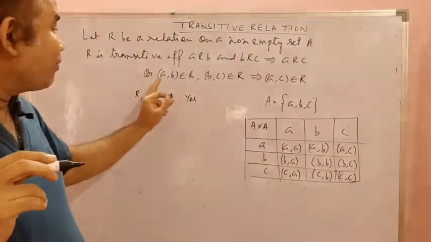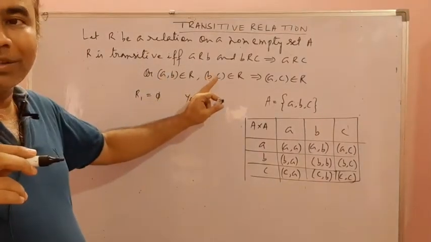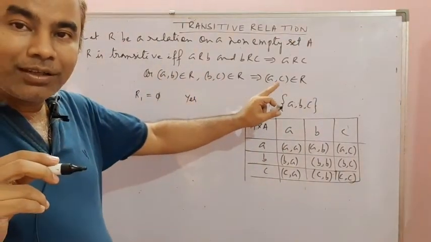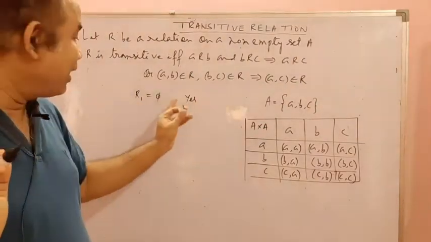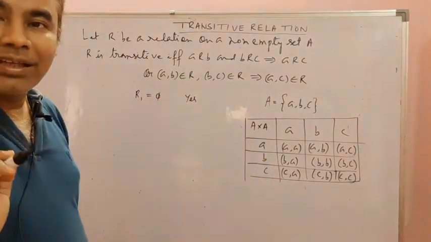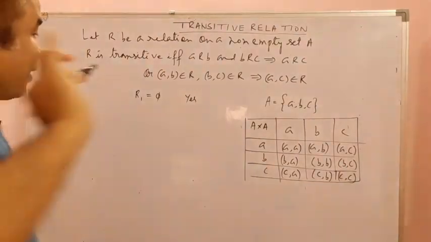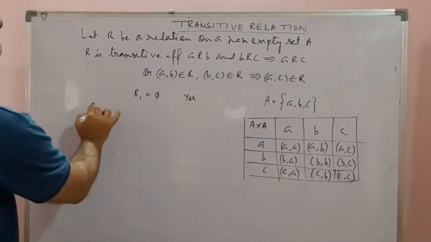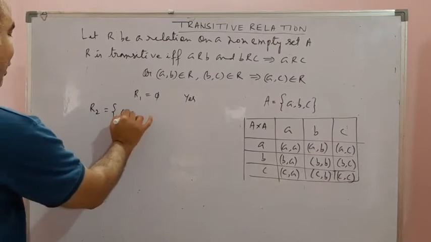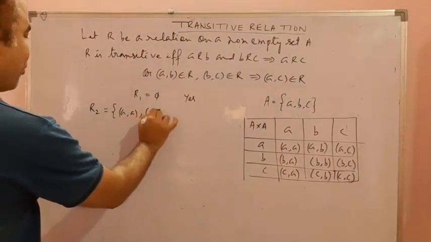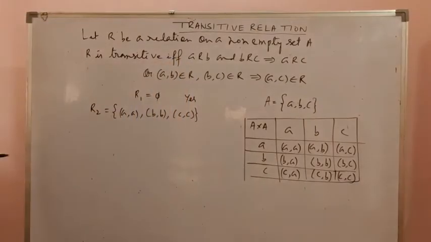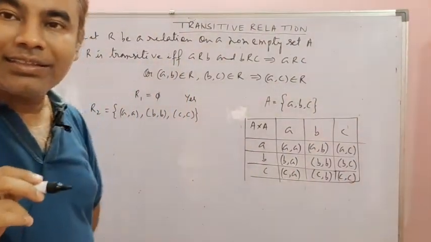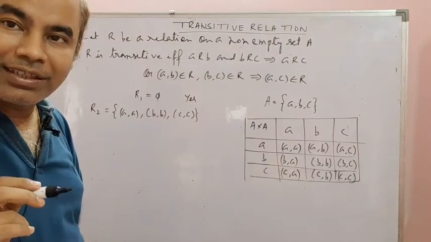In the null set phi, we do not have (A, B) and (B, C), so we need not have the third ordered pair (A, C). That's why it is a transitive relation. Next, let me consider the relation {(A, A), (B, B), (C, C)}. Is it a transitive relation? The answer is yes. Why?